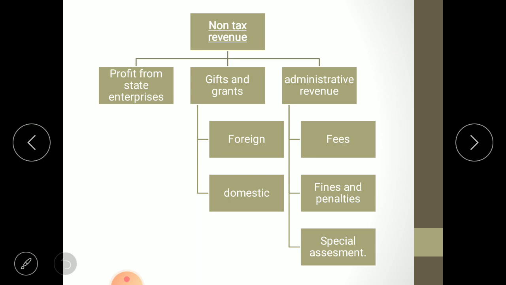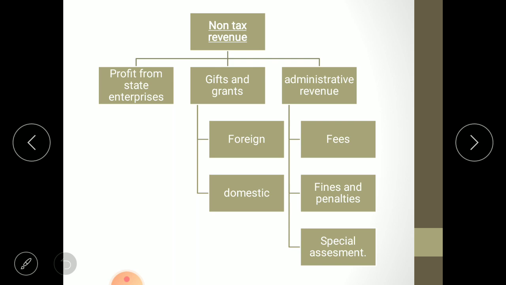Then second one is gifts and grants. When one government gives a gift to another government, and generally not in our country because we are not having too good neighbors, but if we talk about European countries, some of the countries are having very good neighborhood and very good relations with each other, that one government gives land area of their country as a gift to the neighbors, so that is considered as a gift.